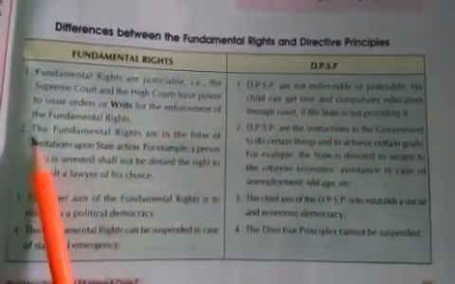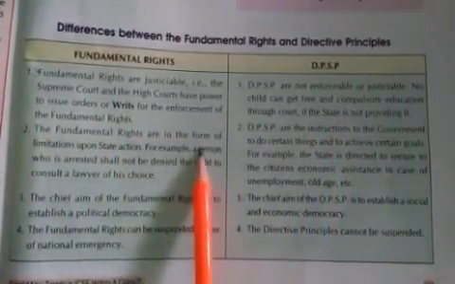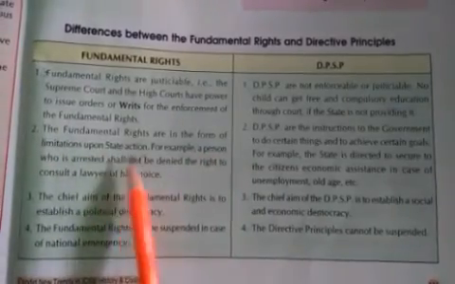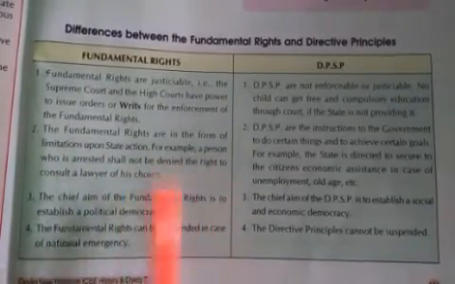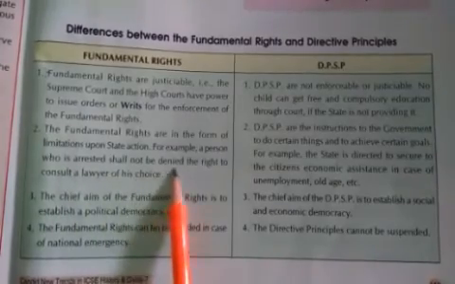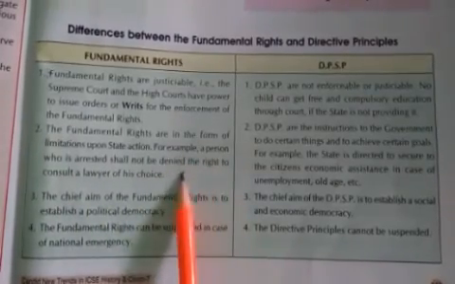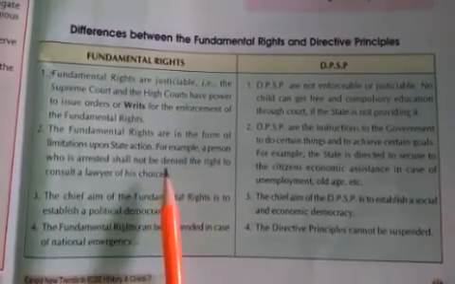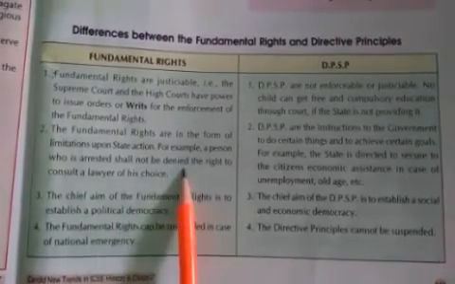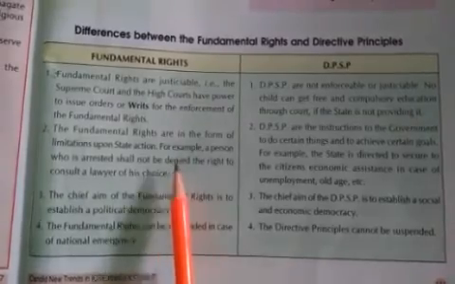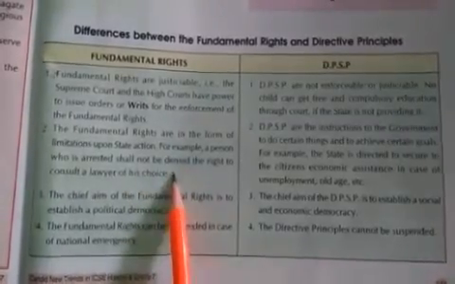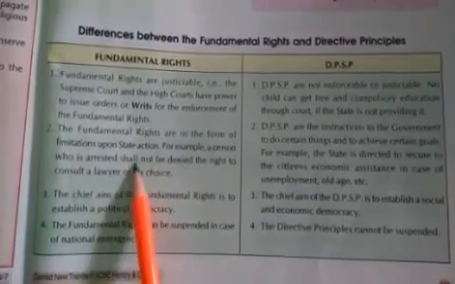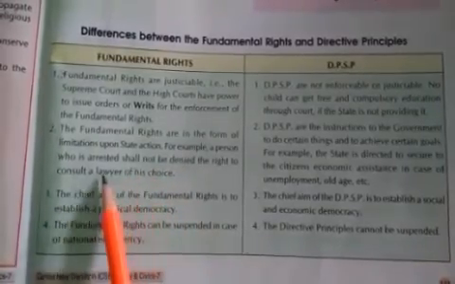Now, second one, the fundamental rights are in the form of limitations upon state action. For example, a person who is arrested shall not be denied the right. If the person has done a crime, and the government has a witness for this, he has done it, but still he is allowed to hire a lawyer.